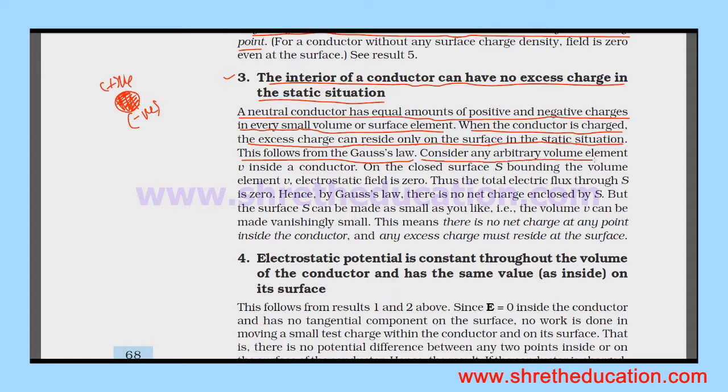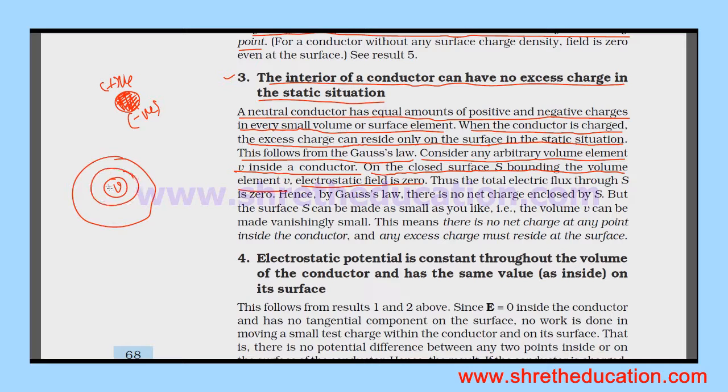Consider any arbitrary volume element V inside a conductor. On the closed surface S bounding this volume element V, the electrostatic field is 0.